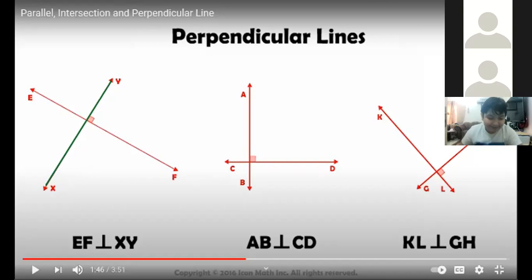and EF. They are two perpendicular lines because they form a right angle. You can see the right angle. Let's say this one is O. YOF is a right angle. Also, YOE is a right angle. FOX is a right angle. EOX is a right angle. So they are four right angles. So EF is perpendicular to XY.